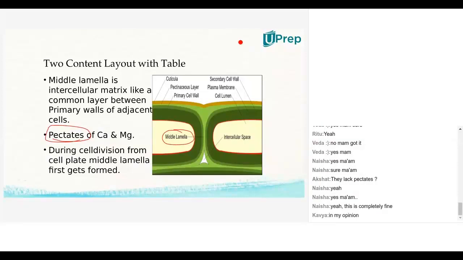Okay, so here we just discussed the middle lamella. Middle lamella is the first layer of the cell wall which is formed during cell division, and the middle lamella's chemical composition is pectins of calcium and magnesium.